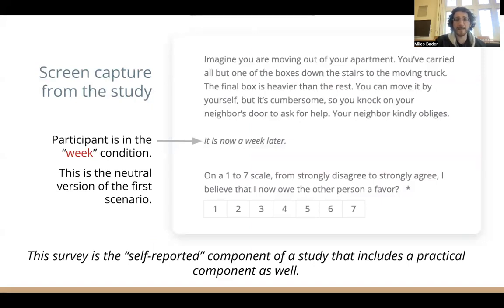Subjects read vignettes of favors. They were in several different time conditions, either reading that it's a day later, a week later, or a month later. There are also two different versions of the scenario that every subject sees. The subject will see the original scenario, and then later they'll answer the question again for a modified version of the scenario that's either been increased in benefit or increased in cost.